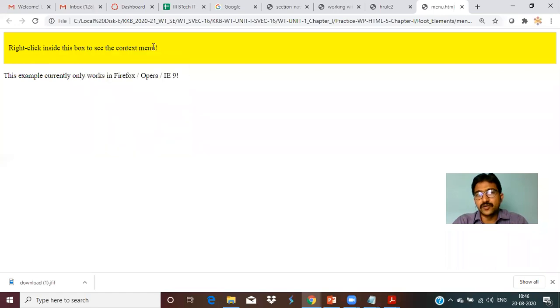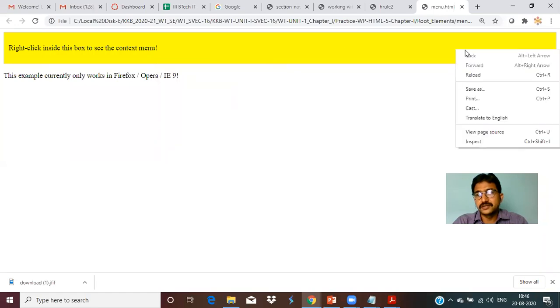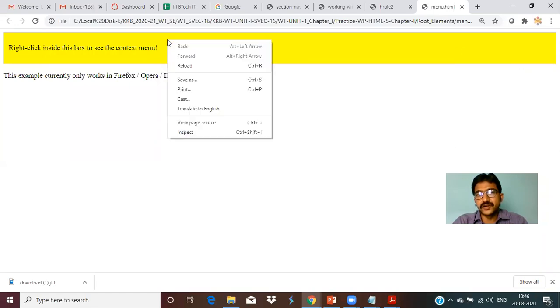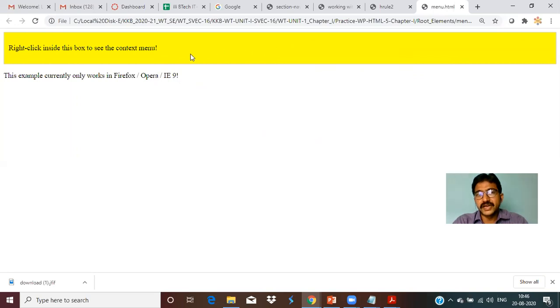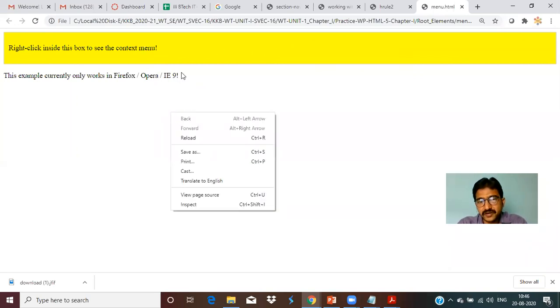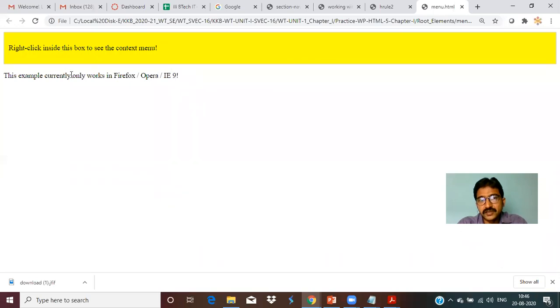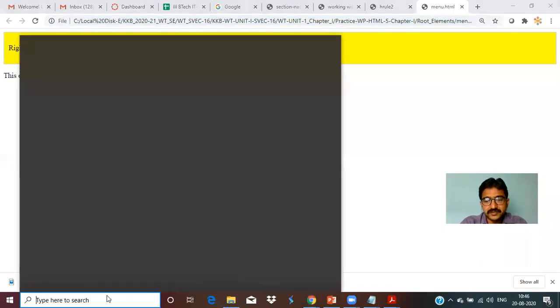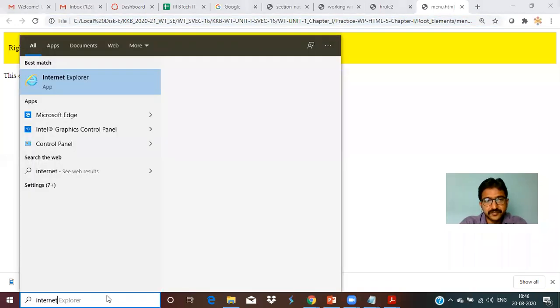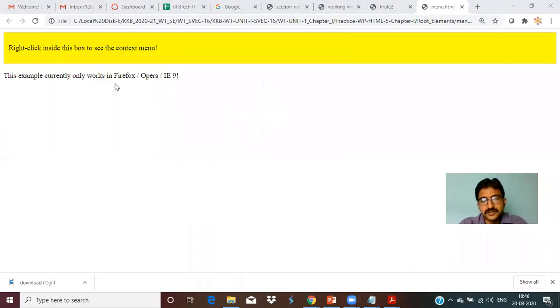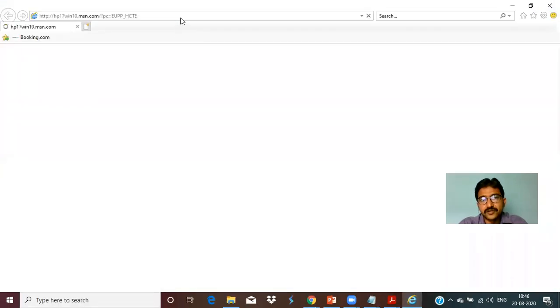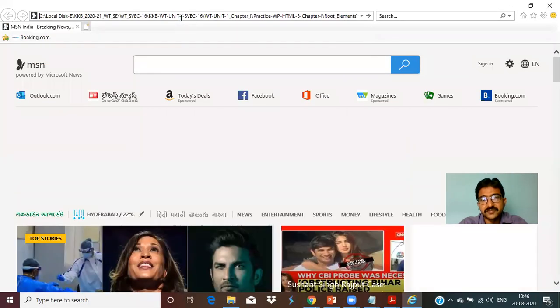Now if you right click over here, sometimes you observe that we can open Twitter here. Just a minute, we'll run in IE so that it can run, because the browser also plays an important role in how we run our programs. If the browser does not support some of the elements, it's a very tough task.